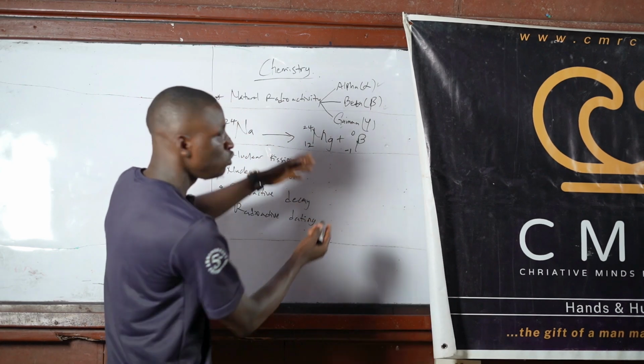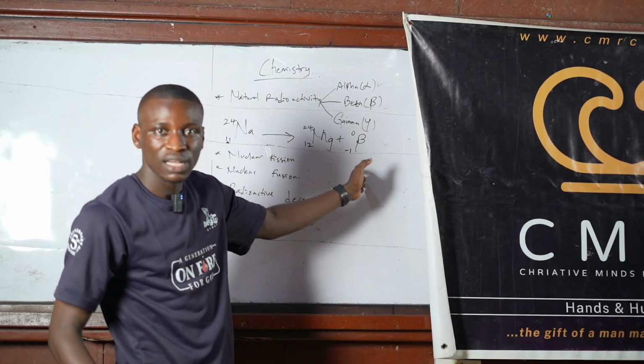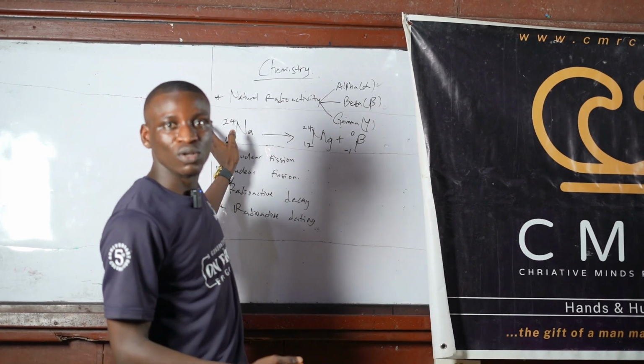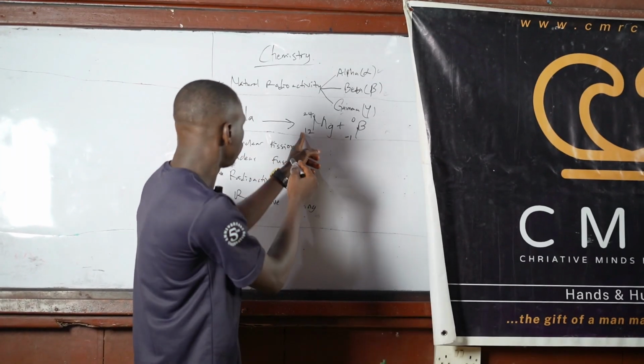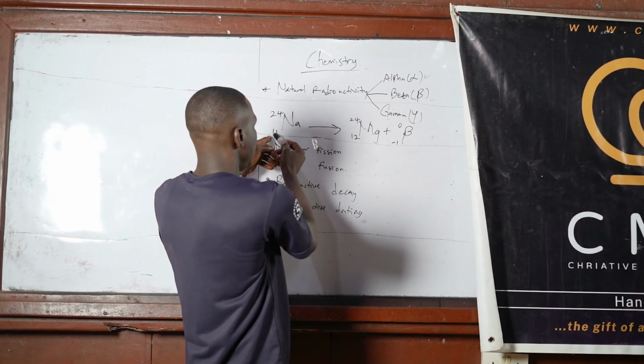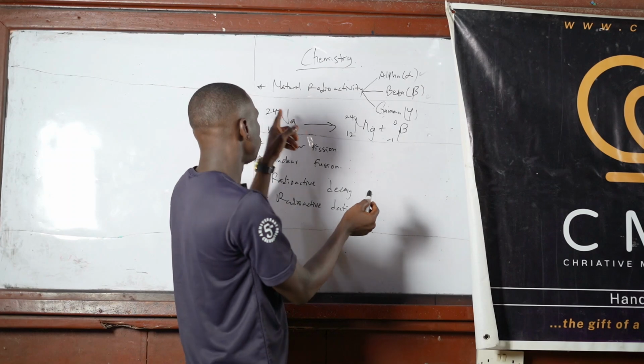Such that when you add this on the right hand side together, you get what is on the left hand side. So 12 plus minus 1, you are going to get 11. 24 and 0, you are going to get 24.